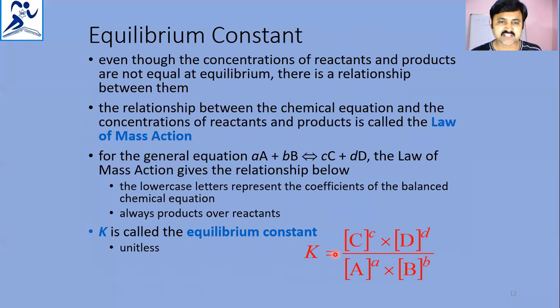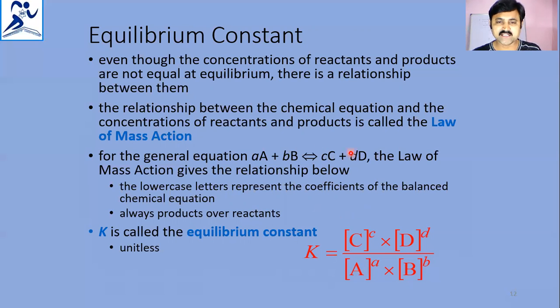For that, the general equation, if you take aA + bB gives rise to cC + dD, the law of mass action gives the relationship. Lowercase letters represent the coefficients of the balanced chemical equation, always products over reactants. First we will take the products in the fraction, concentrations divided by reactant concentrations.